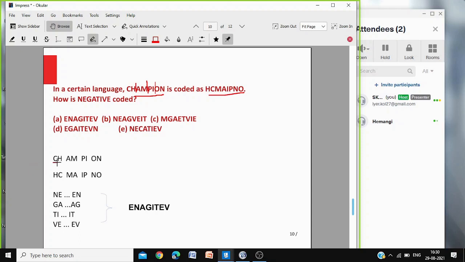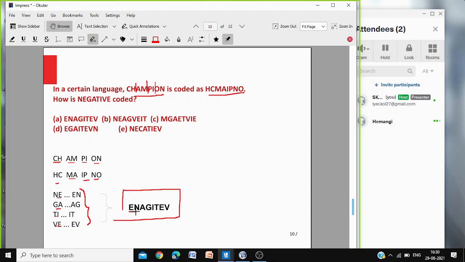First they have taken CH, reversed it to HC. Then AM, reversed it. MA. PI, reversed it. IP. ON, reversed it. NO. So 2 letters at a time has been reversed. So negative also you write 2 letters at a time. 2 letters at a time you write and reverse it. So you will get this as the code. When you write together, this will be the code.